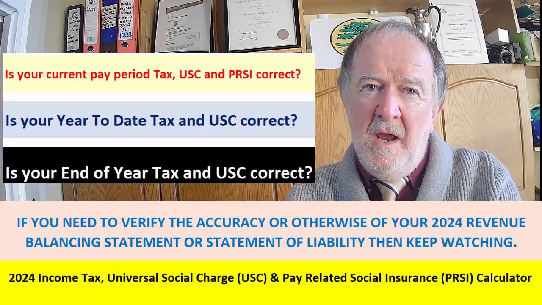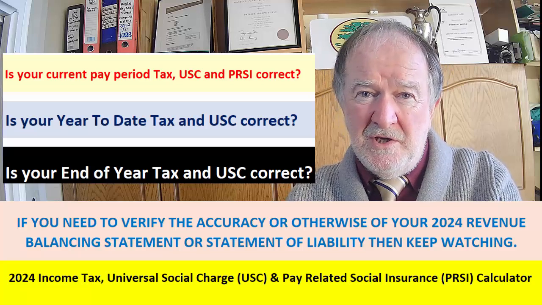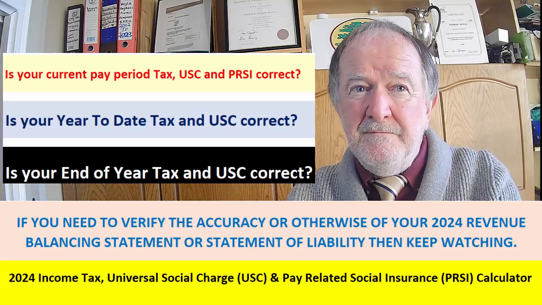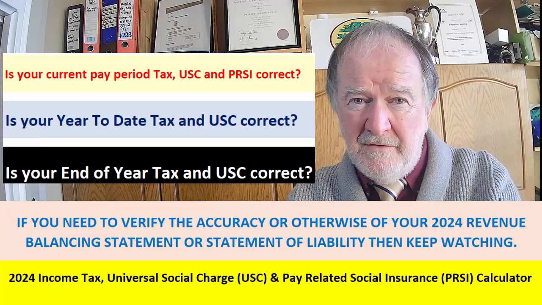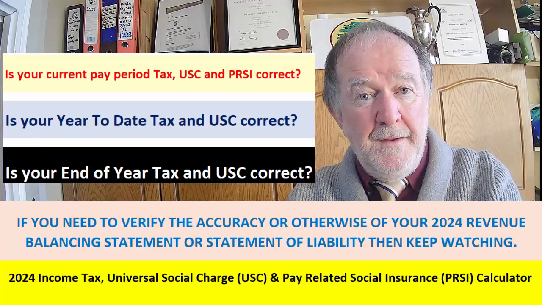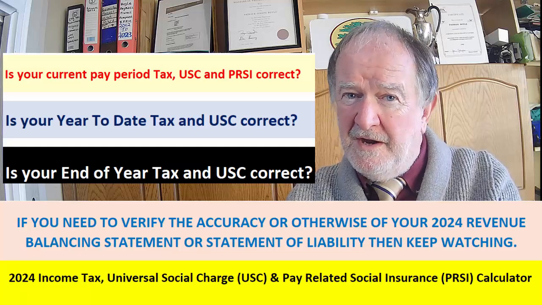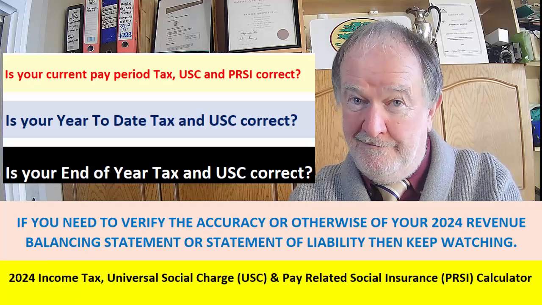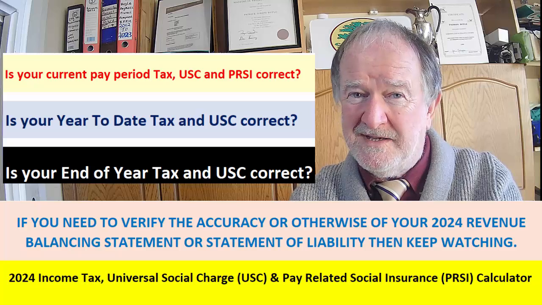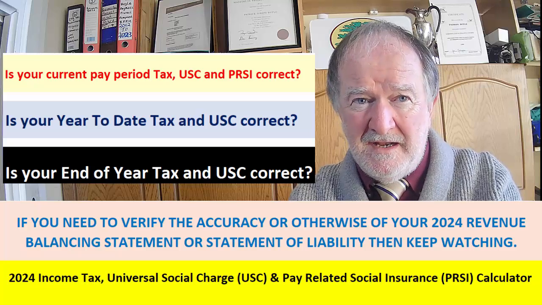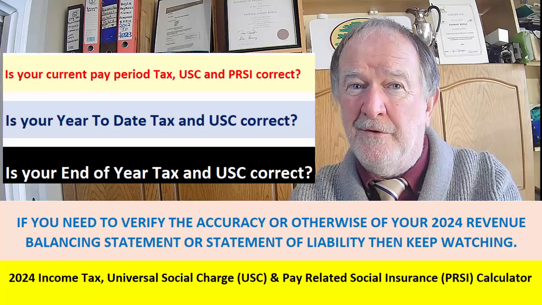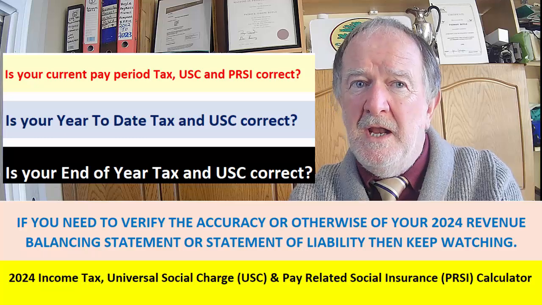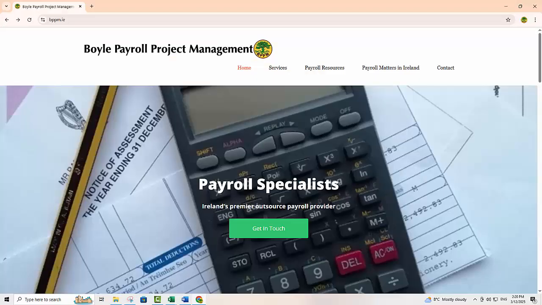Income tax, PRSI and Universal Social Charge or USC calculator for this period, year to date and end of year 2024. Hi there, this is Padraig here from Payroll Matters in Ireland, and today I want to talk to you about the new super duper versatile multi-purpose income tax, USC and PRSI calculator for the 2024 income tax year, which was developed at Boyle Payroll Project Management, Ireland's leading payroll outsource provider for small businesses.